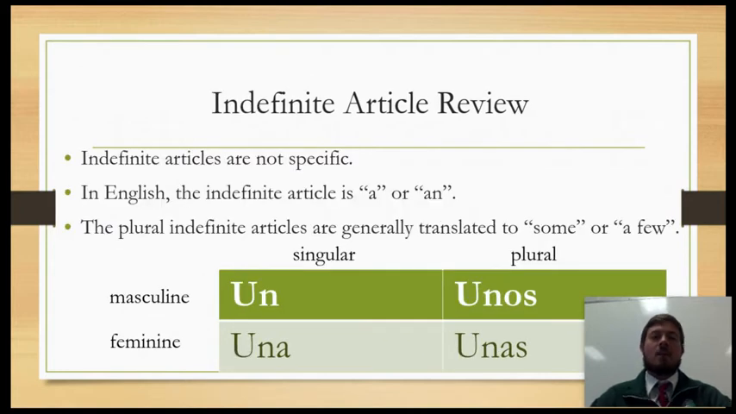Indefinite articles are a, an, or, when it becomes plural, some or a few. Okay, so they tend to be not as specific. So un or unos are masculine. Una or unas are feminine. Un is masculine singular, unos masculine plural, una feminine singular, unas feminine plural. Again, un and una both mean a or an. Unos, unas means some or a few.